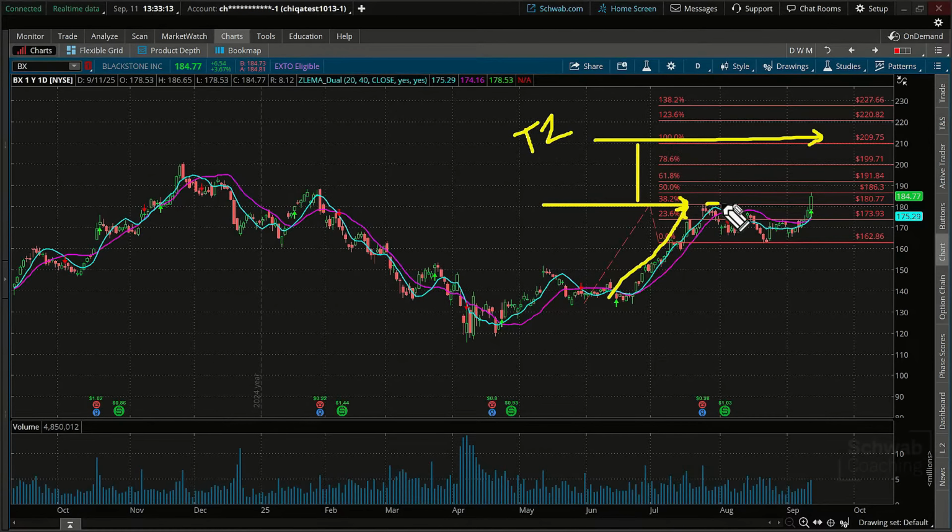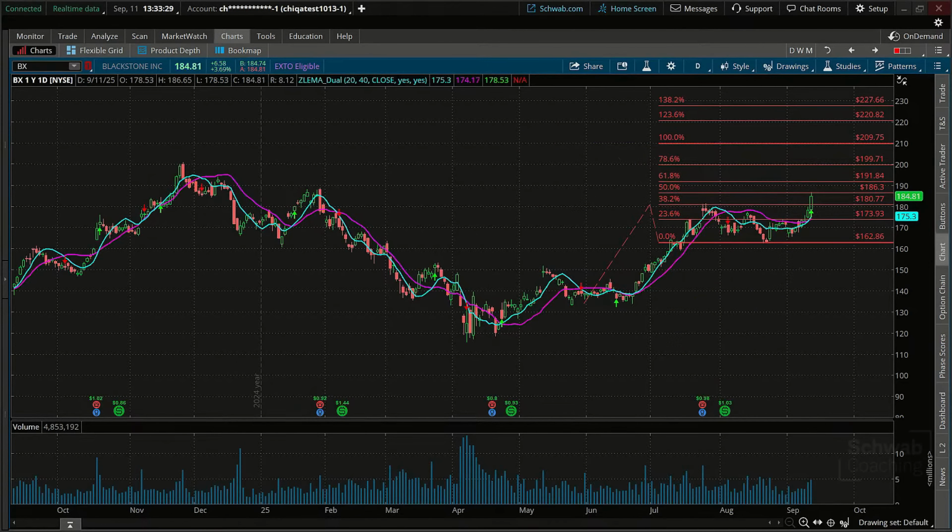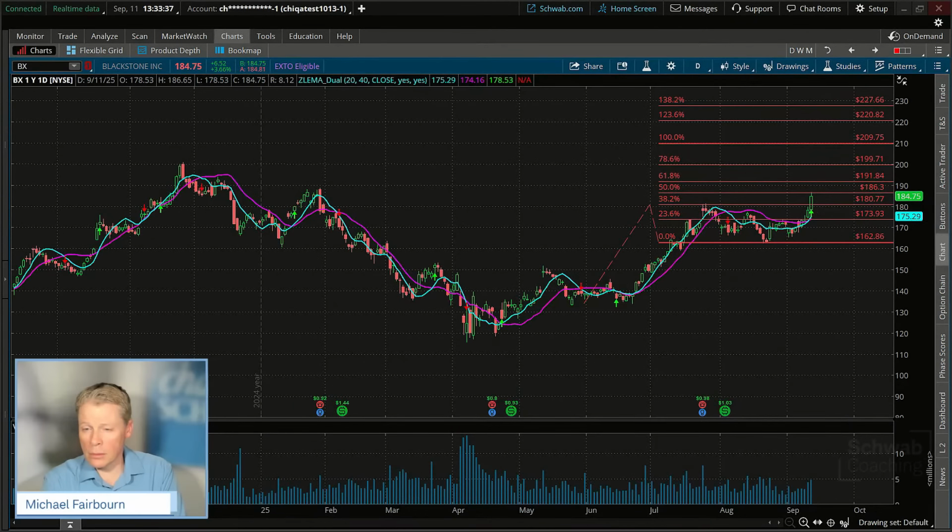Your target one is actually, we hit that today, off to the prior high on a flag. It's always coming up to the prior high. That's a target one, as they'll call it sometimes. And a target two would be the full extension of the pole of the flag. This just caught the possibility of a flag pattern unfolding, and I was just looking at it on the fly to highlight it here.